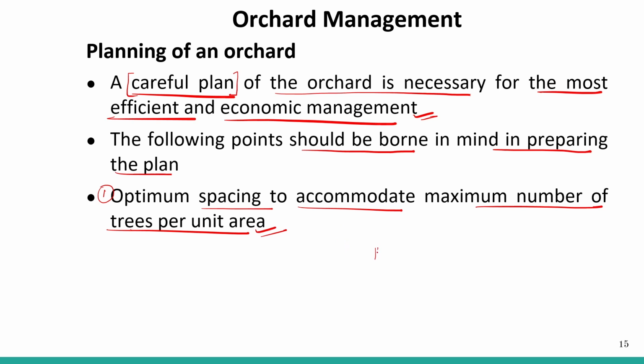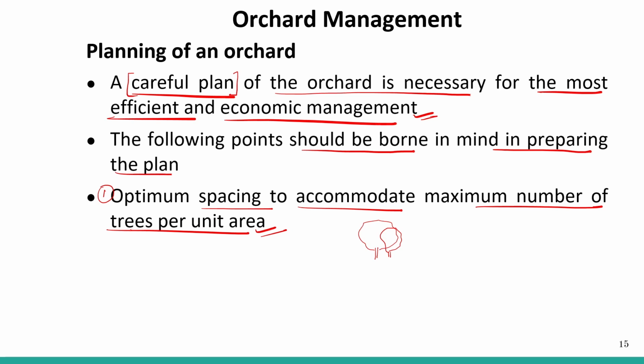Because you know that a fruit crop, when it is fully grown, its canopy covers a particular area. So if we are planting our trees very close to each other, then there will not be proper growth of the plant, right? When they are fully grown, their canopy will be very compact, and there will be competition for nutrients from the soil. There will be competition for the availability of water from the soil. There will be competition for sunlight as well.